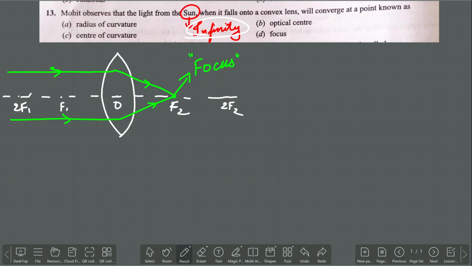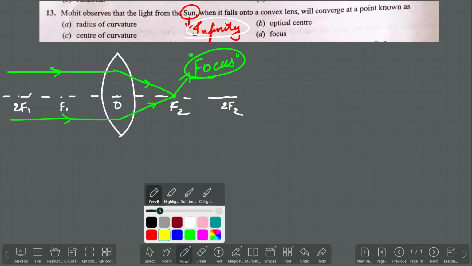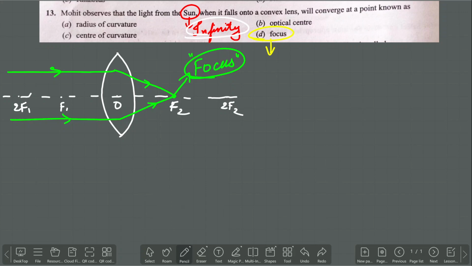So this is about the data. Now read the question once again. Mohit observes the light from the sun, that means from infinity, when it falls onto a convex lens, will converge at a point. What is the name of this point? That point is called the focus. Then what will be your answer? Option D, which is called the focus.